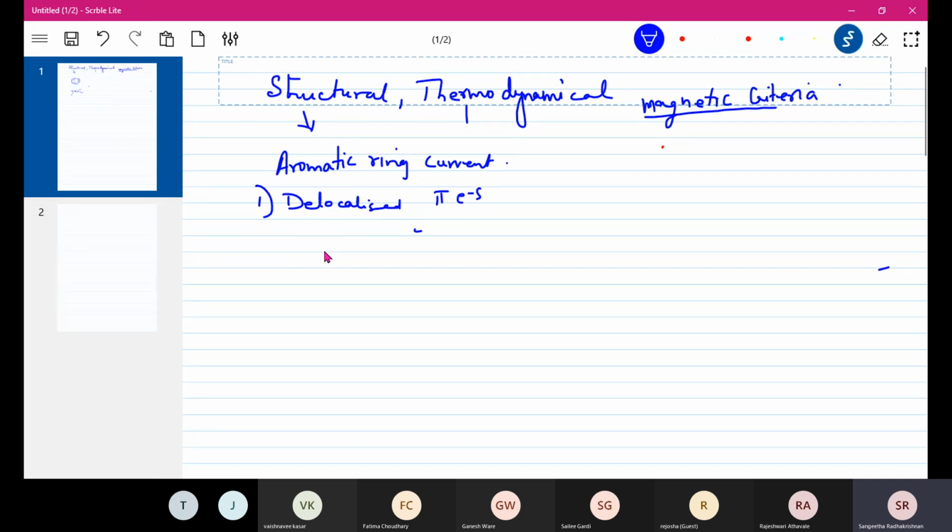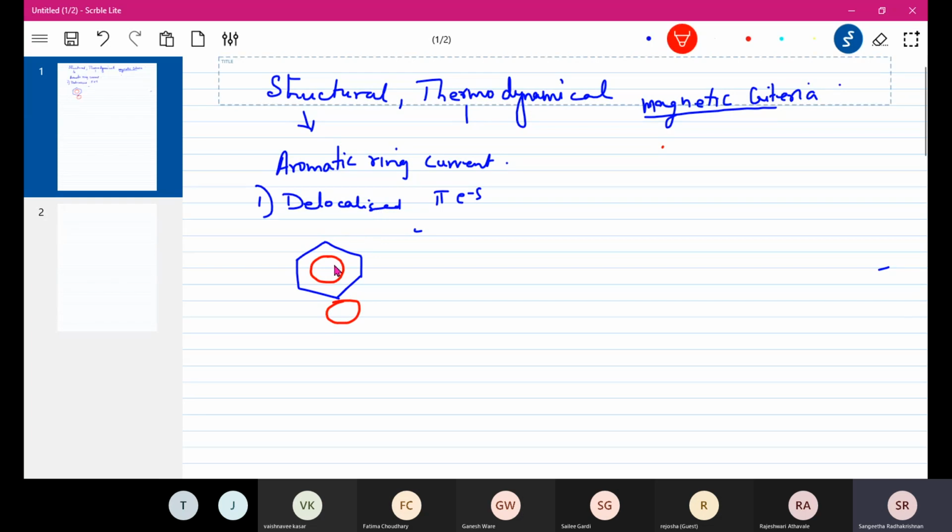We already know what it is. The pi electrons form a ring above and below the plane of the benzene ring, one above and one below. So it is equally distributed between all the carbon atoms.